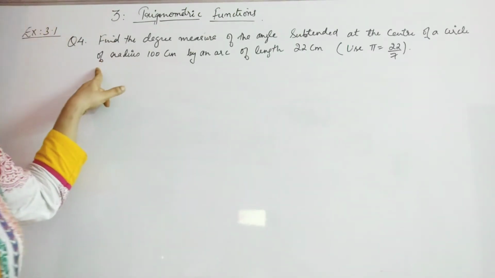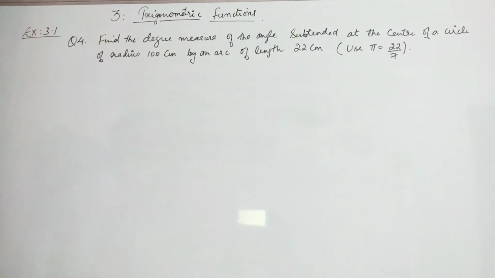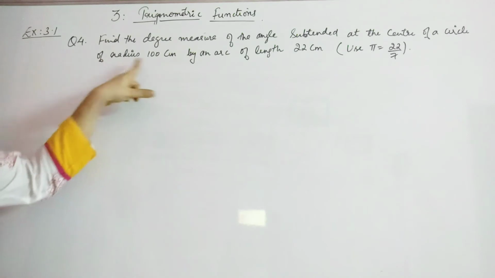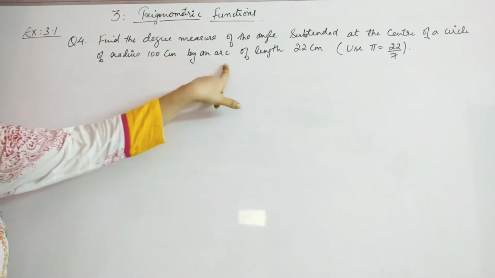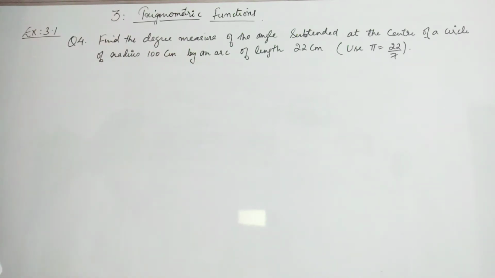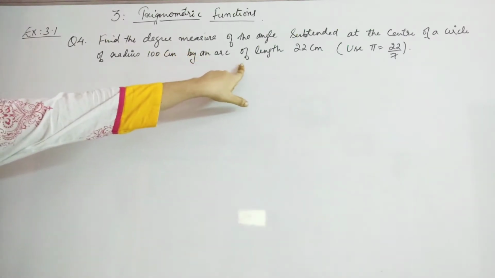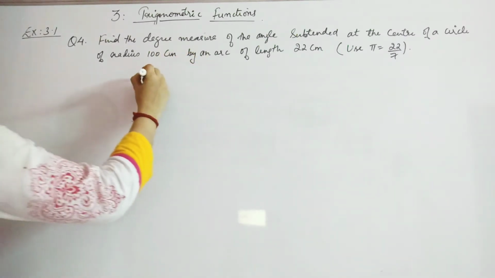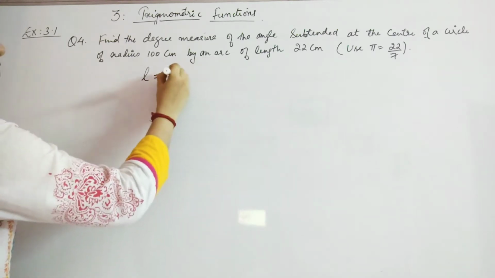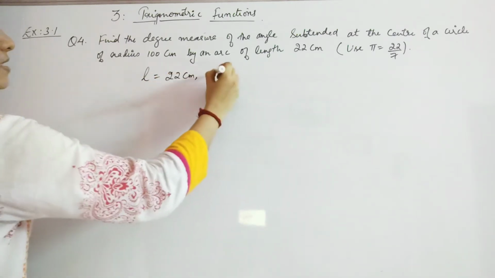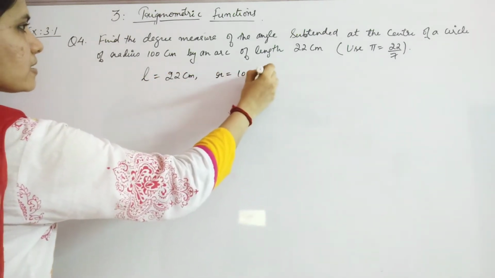Next question is question number 4. Find the degree measure of the angle subtended at the center of a circle of radius 100 cm by an arc of length 22 cm, and you have to use the value of pi as 22 by 7. Now what all are given in the question? Radius is given, length of the arc. Length of the arc is usually denoted by L. So the given fact is L is equal to 22 cm and R radius is given to be 100 cm.